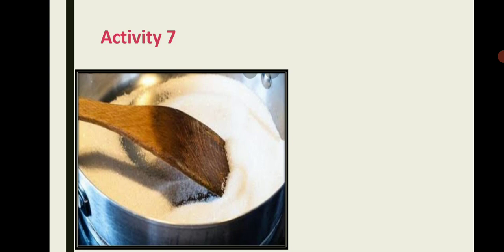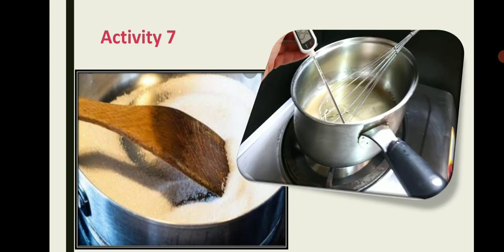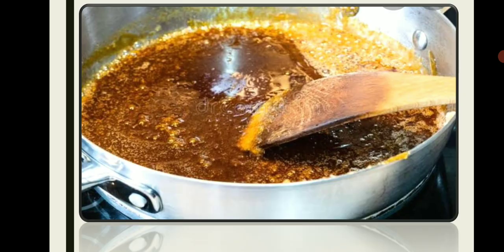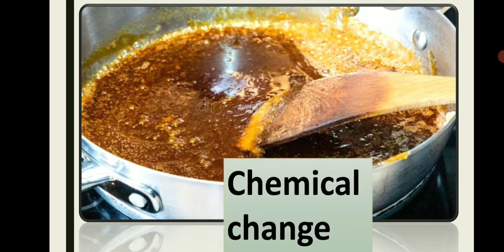Activity 7. Take some sugar and, with the help of a burner, you will boil it. You will observe that the sugar becomes brownish black and bitter in taste. It is a permanent and irreversible change in which a new substance has been formed. So, this type of change in which a new substance is formed is called a chemical change.